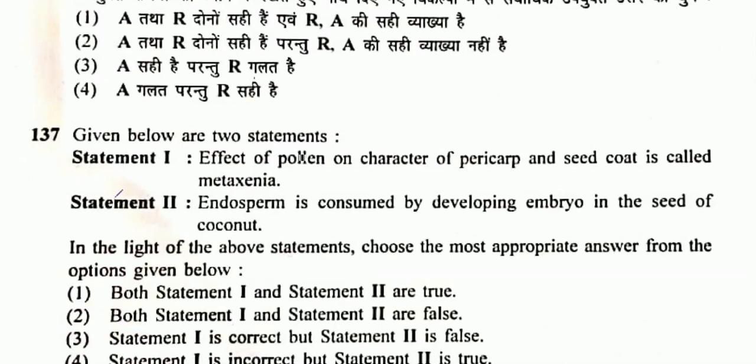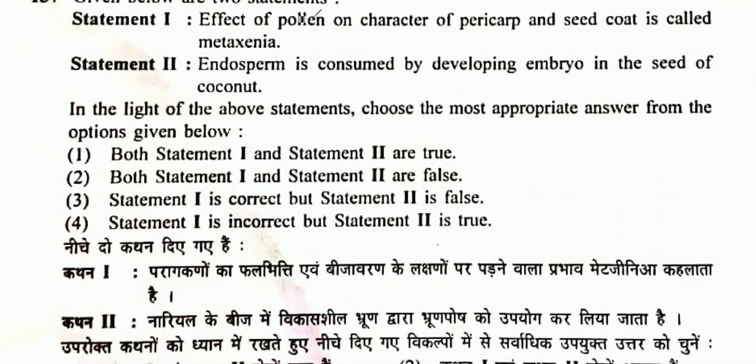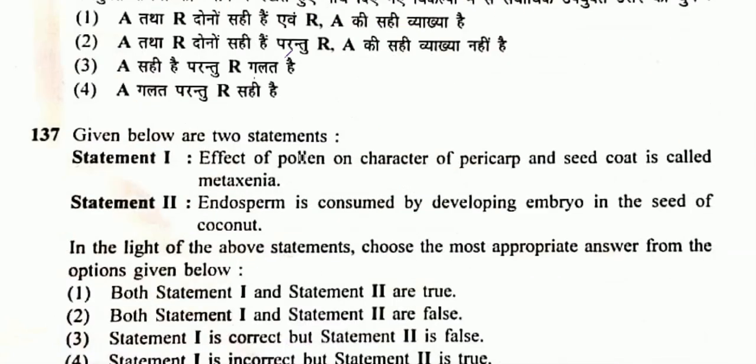Question number 137. Effect of pollen on character of pericarp and seed coat is called metaxenia. It is correct one. So endosperm is consumed by developing embryo in case of your seed of coconut. So that will be mostly in case of your seed of pea and groundnut, not in case of your coconut. So statement 2 is the false. So option 3rd will be the correct one.